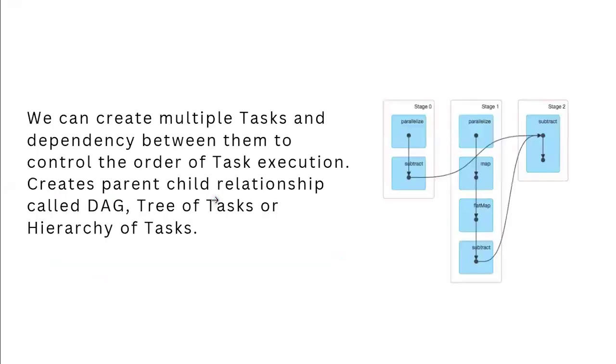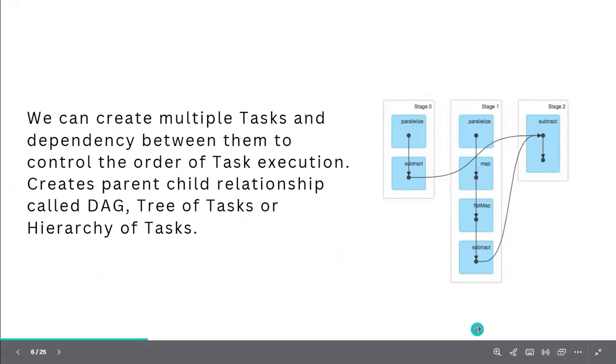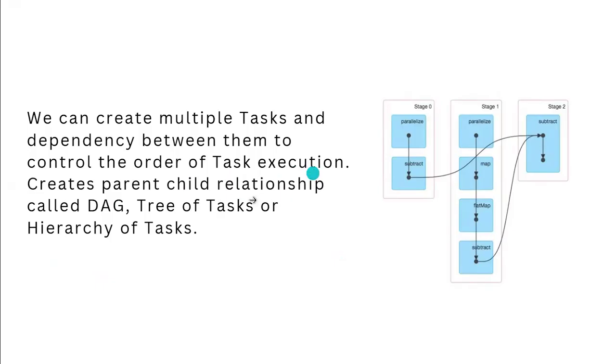Okay, so here we call this as a DAG. Okay, we can create multiple tasks and dependency between them to control the order of task execution. Creating parent and child relation, we call it as a DAG. So if we are creating relation between two tasks, then we call this as a DAG.